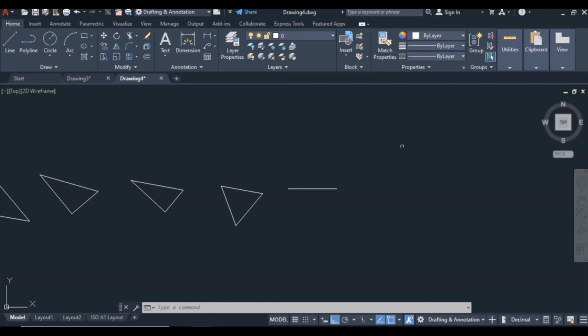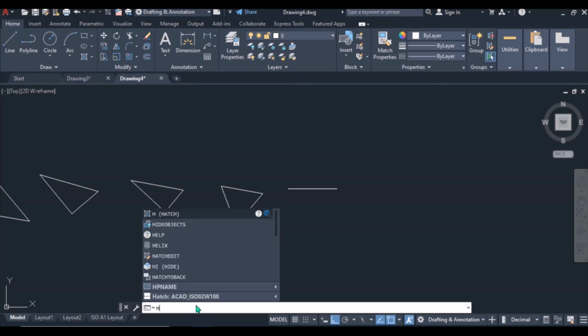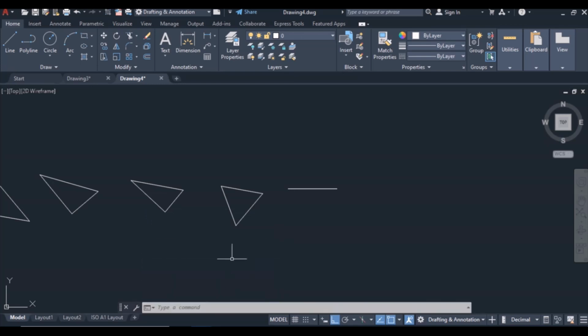Just click on online help, this icon here. You can type here in the type a keyword phrase search bar, or you can type on the command line, just type help, okay, and press enter, and you get the help that you want.